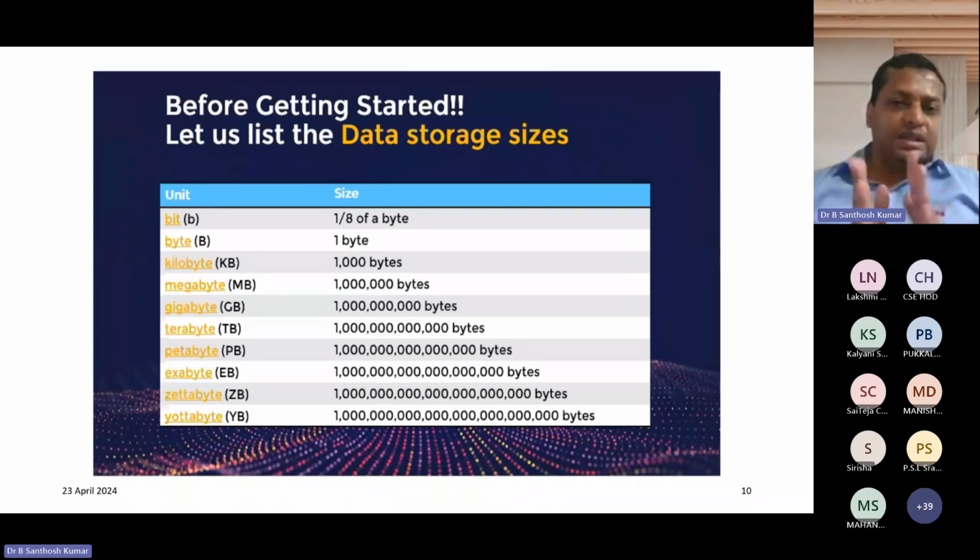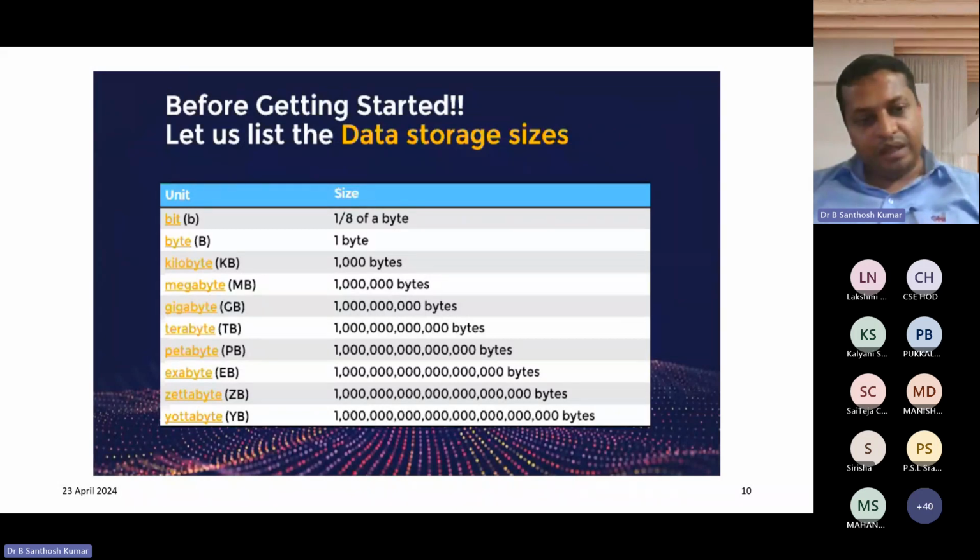Before getting started with these things, we can see what the storage sizes are. We know, while using a microprocessor or microcontroller, about the bit and the byte. Afterwards we know about the kilobyte, that is KB, then megabyte and gigabyte, up to the fifth generation computers. But apart from that, nowadays we are having terabyte of data, petabyte of data, exabyte of data, zettabyte of data, or yottabyte of data.